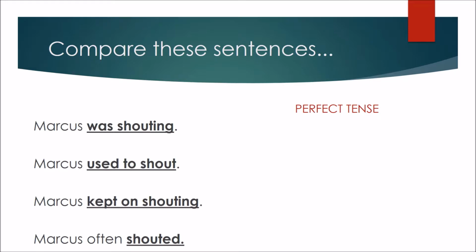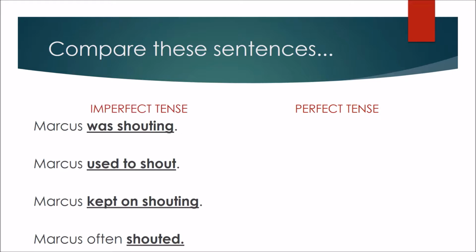When we look at the sentences on the board right now, Marcus was shouting, Marcus used to shout, Marcus kept on shouting, and Marcus often shouted. One of the things that you want to bear in mind is that all of these actions, while they happened in the past, they happened over and over again. Marcus was shouting, presumably for a long time. Marcus used to shout fairly often in the past. He kept on shouting, meaning he started shouting and then he kept on and continued doing it. And then Marcus often shouted.